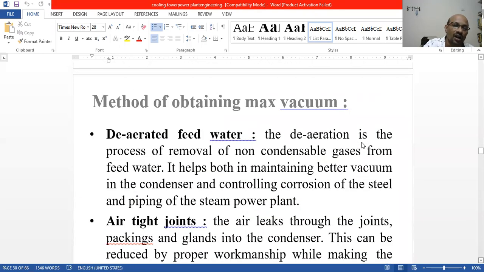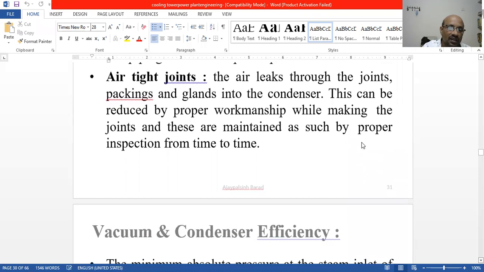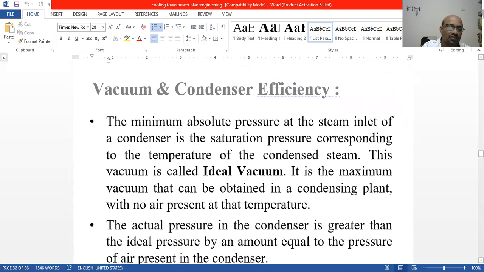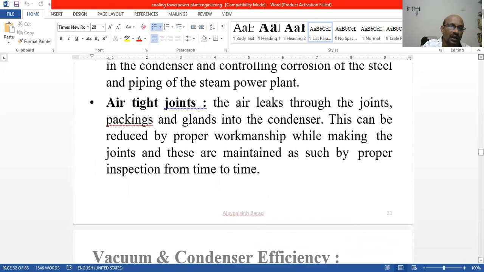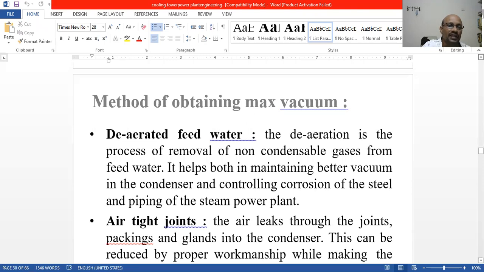So, methods of obtaining maximum vacuum: one is de-aerated feed water, another one is airtight joints, and another one is vacuum condenser efficiency.